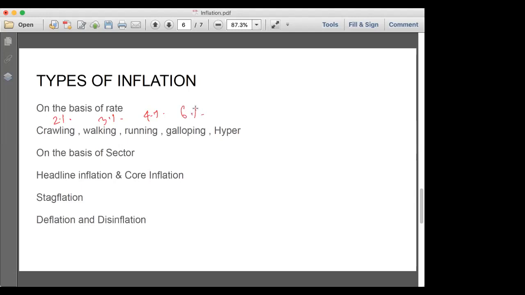Galloping means keeping a higher step, like a horse will gallop, right? So there will be an increase of 6%. When there is more than 10%, it is hyper. And what we said is, if there is hyperinflation, the low income people will suffer more, and then poverty will increase in the country. And the next is the basis of sector. There are different types of inflation. Headline inflation: we already said that the WPI and the CPI value are all given in the headline, and this one is important for the people because the majority of the people depend upon the essential items for their living conditions.